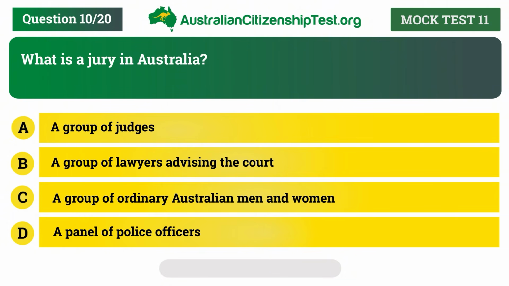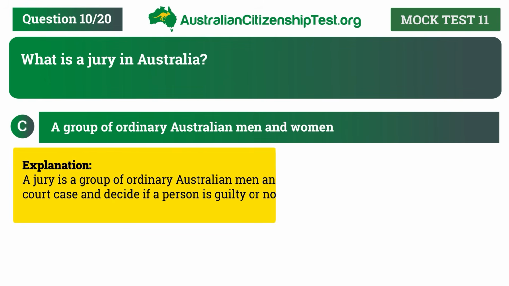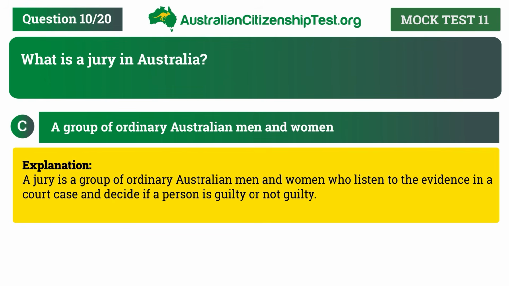The correct answer is C. A group of ordinary Australian men and women. Explanation. A jury is a group of ordinary Australian men and women who listen to the evidence in a court case and decide if a person is guilty or not guilty.